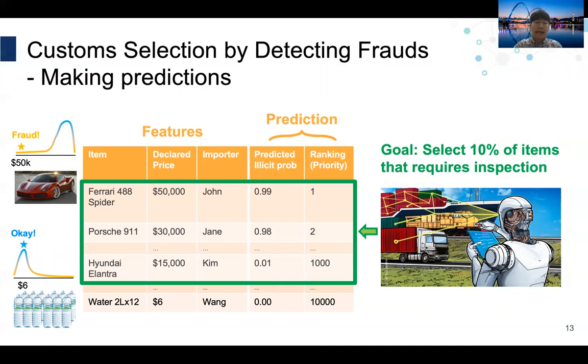For instance, AI concludes the $50,000 Ferrari Spider is suspicious since it is considered an outlier from its price distribution. On the contrary, for bundles of water, $6 is a reasonable price, so its chance of being fraud is nearly 0.